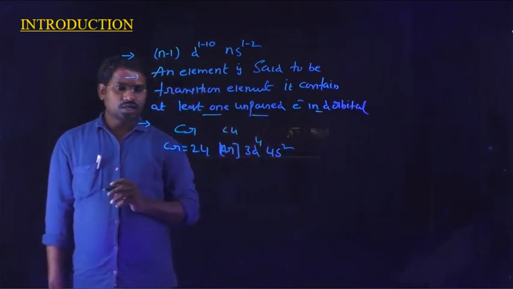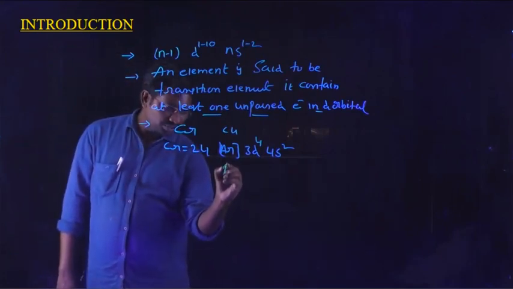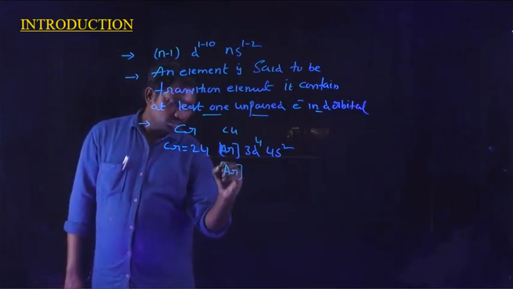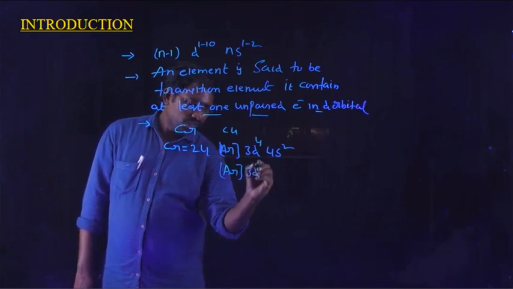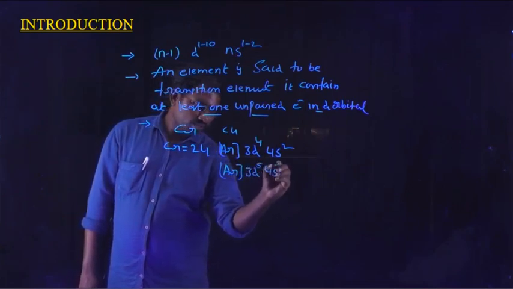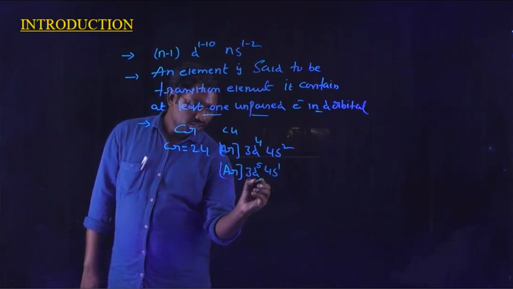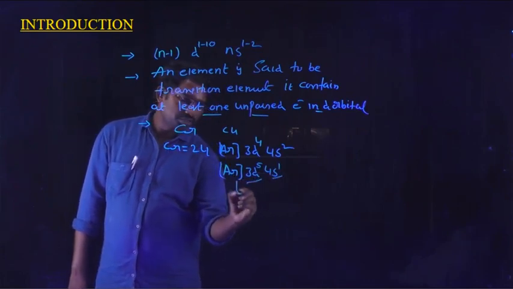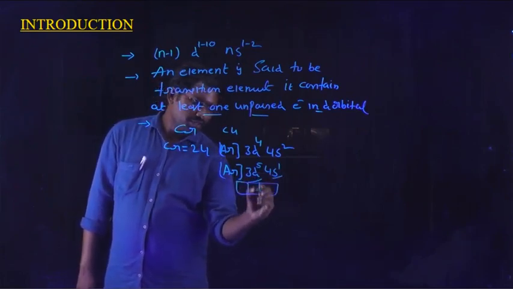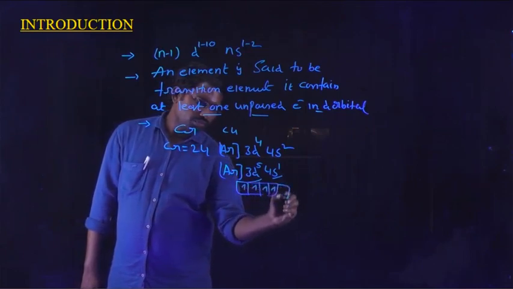This is the original configuration of chromium, but it acquires the configuration argon 3d5 4s1. Look at this configuration: 3d5 is a half filled configuration, 1 2 3 4 5.